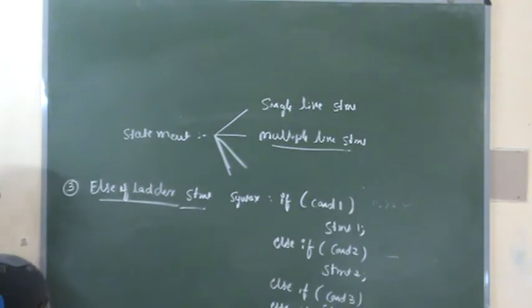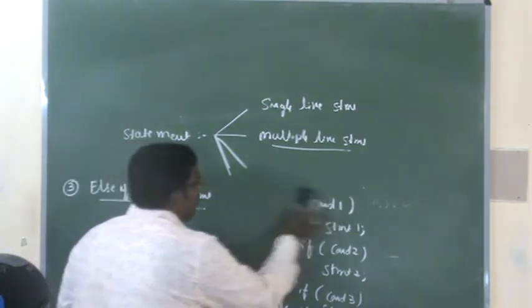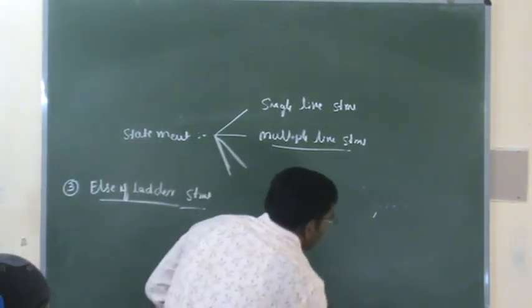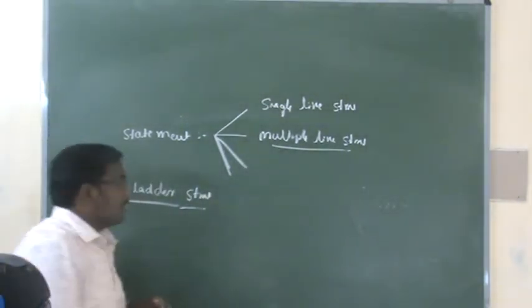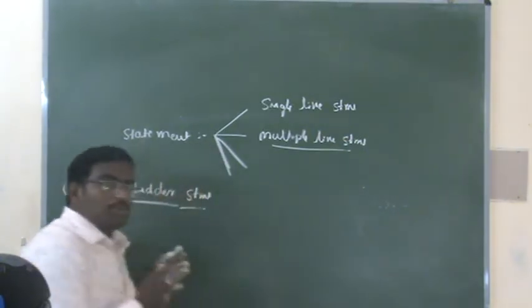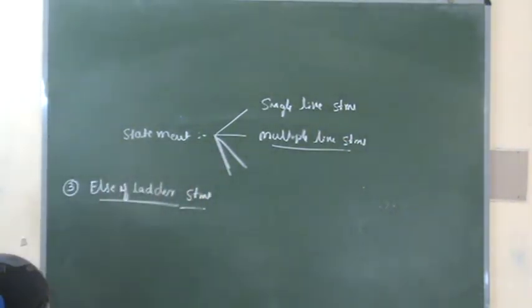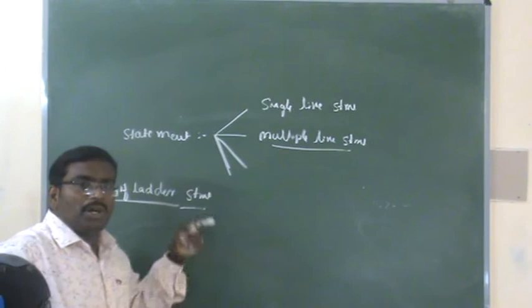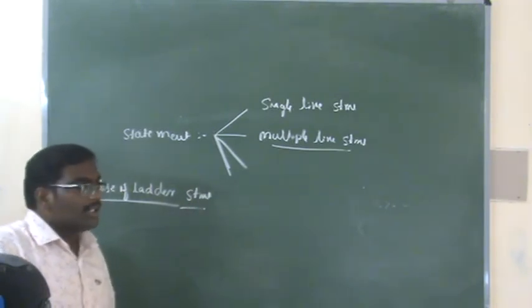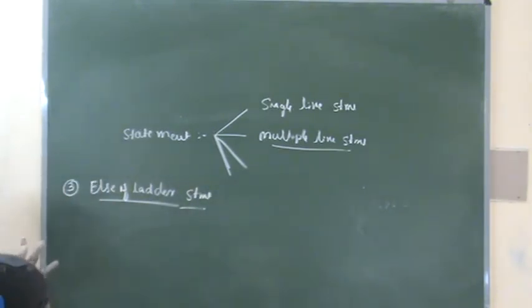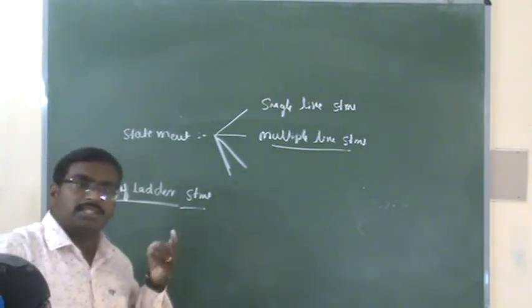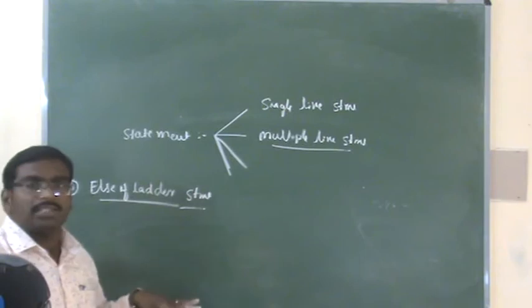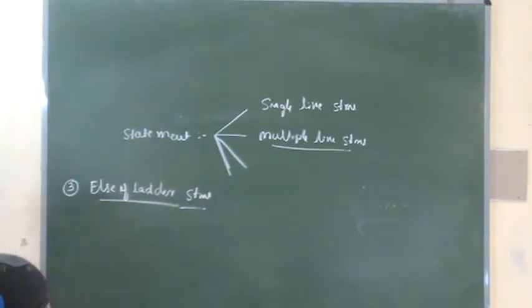What does our example say? Write a program to check whether the given number is positive or negative or 0. Here we have three conditions to check: whether the number is a positive number, a negative number, or 0.